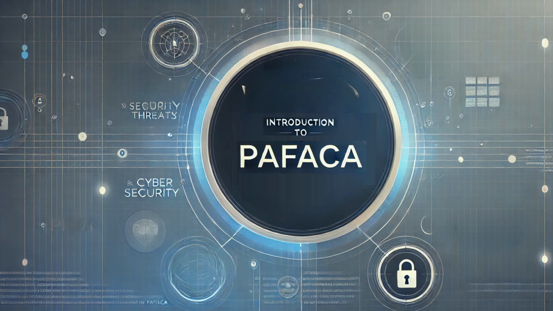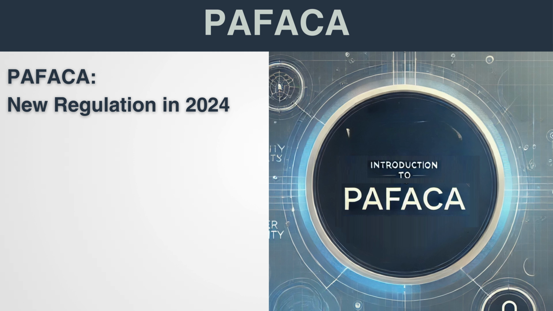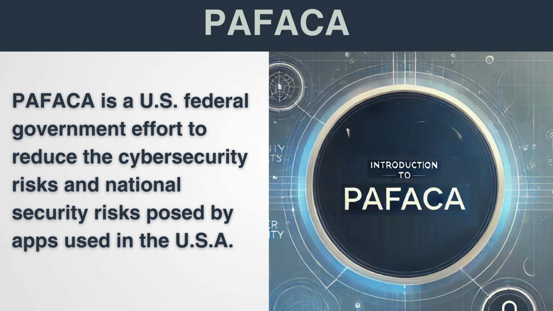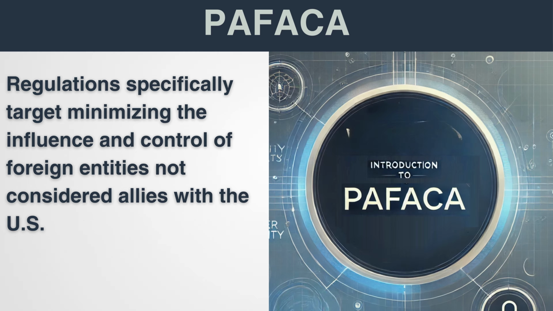PAFACA was enacted in April 2024 as a direct response to mounting national security risks posed by applications with links to foreign adversaries. This U.S. federal law is focused on ensuring that apps accessible in the United States don't serve as conduits for espionage, data exfiltration, or cyber manipulation. At its core, the legislation sets minimum cybersecurity standards and data handling requirements for applications that could be influenced by or directly controlled by foreign entities.